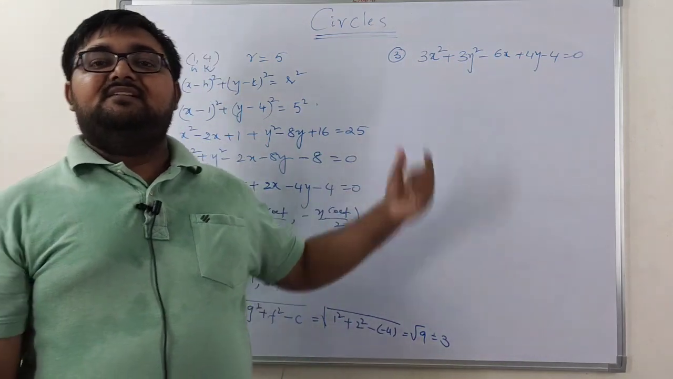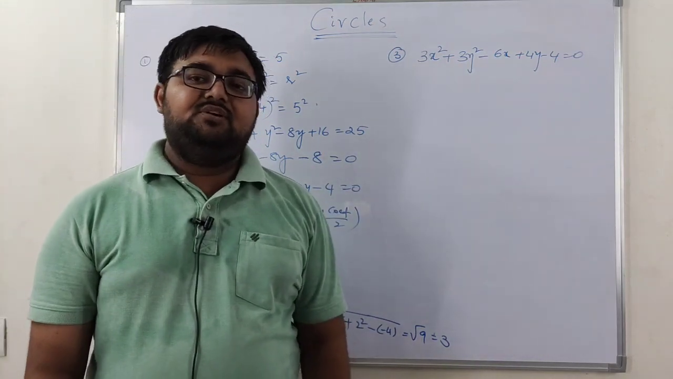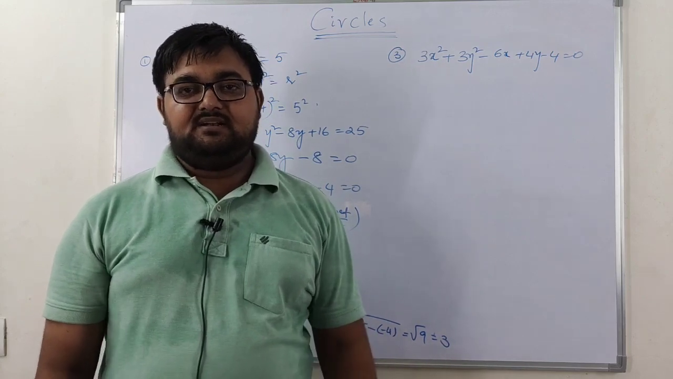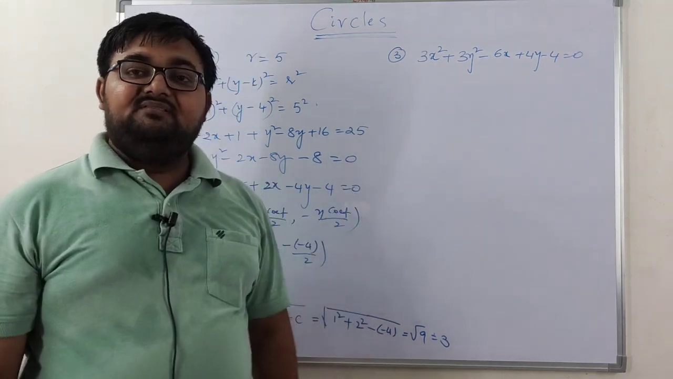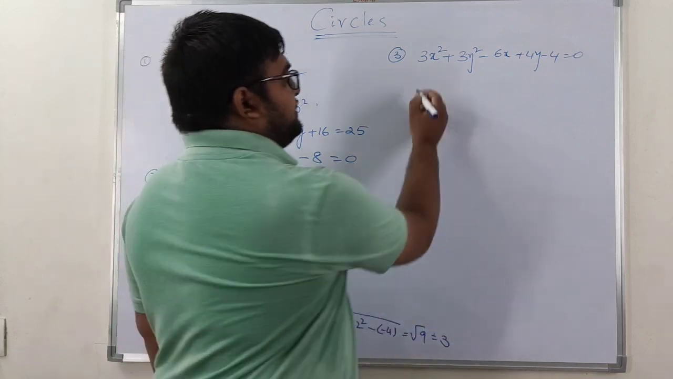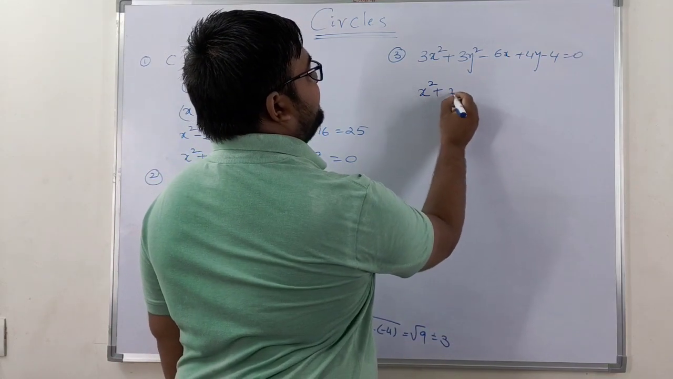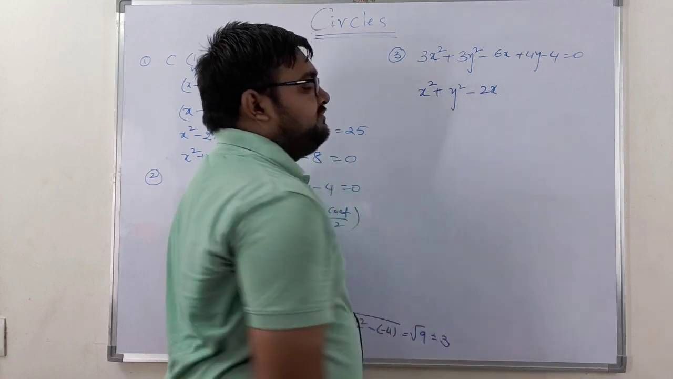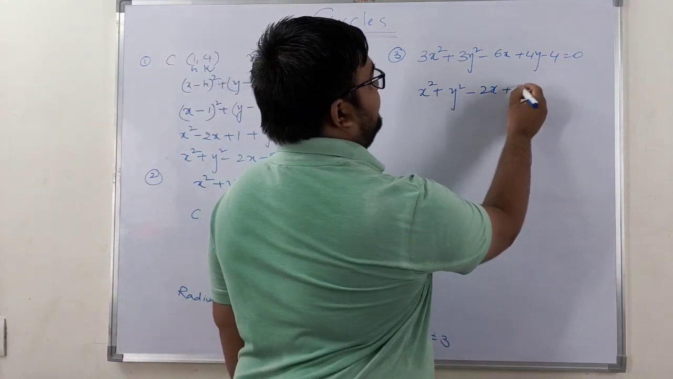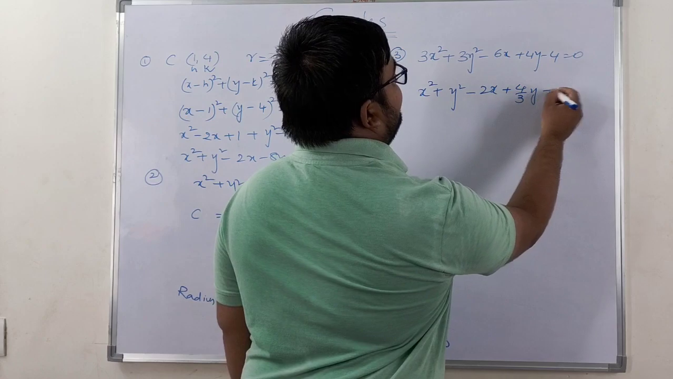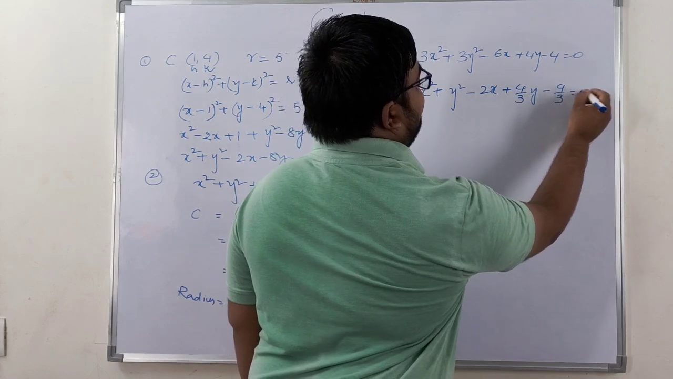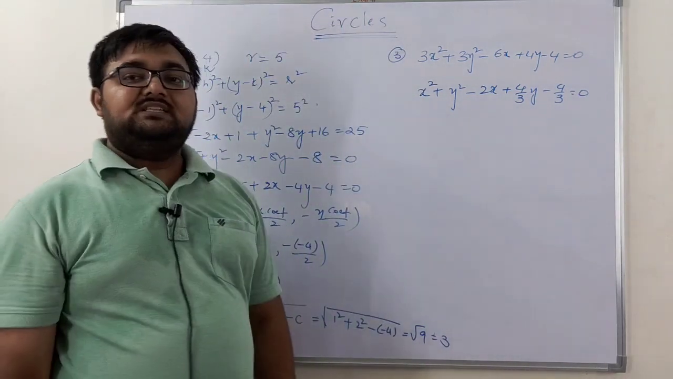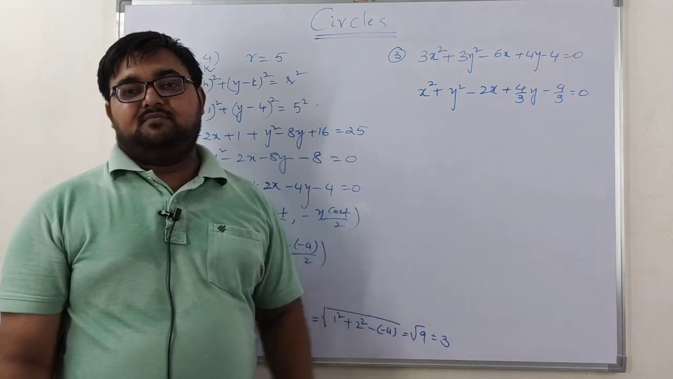So you should not directly take minus x coefficient by 2 and y coefficient by 2 to find the center, right? First of all we need to divide by 3. On dividing by 3, what are we going to get? x square plus y square, minus 2x, plus 4 by 3y minus 4 by 3 is equal to 0. So this is nothing but the equation in general form.